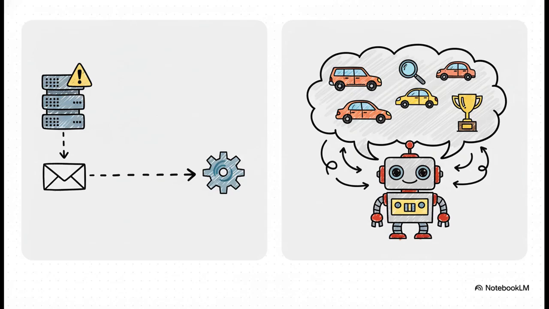Just look at this. On the left, that's the old way, right? A super simple, rigid rule. It's helpful, for sure, but it's just following an order. But on the right, whoa, that's a completely different universe. We've gone from a tiny instruction to this big, ambitious goal. We're not telling the machine how to do the job anymore. We're just telling it what we want. And that one little shift, well, that changes everything.